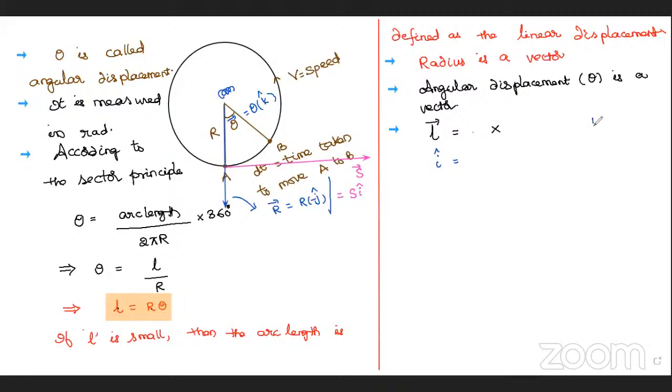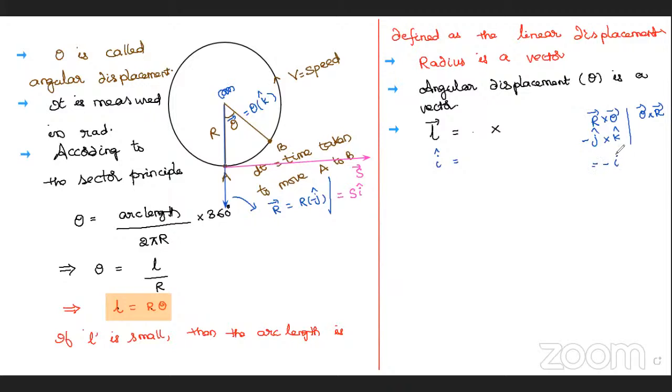So I should get I cap by taking the cross product of these two. I'm just checking whether r cross theta is correct or theta cross r is correct. First, I'm writing r cross theta. r, that is minus j cap, cross theta, this is k cap. Minus j cross k, how much do you get? Minus I cap or plus I cap? Yes, very good.